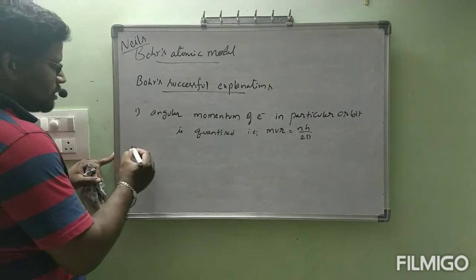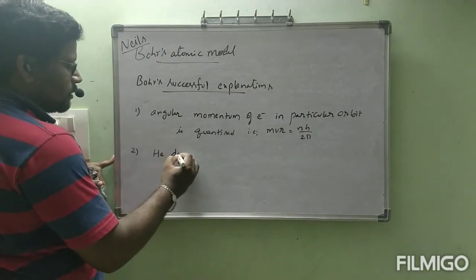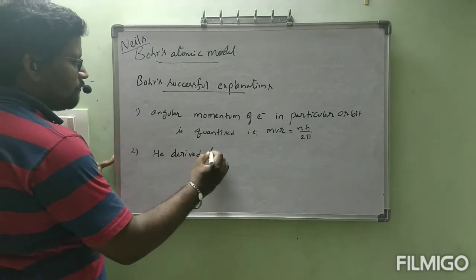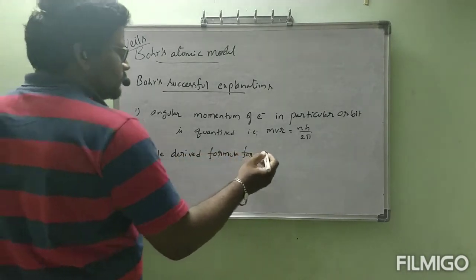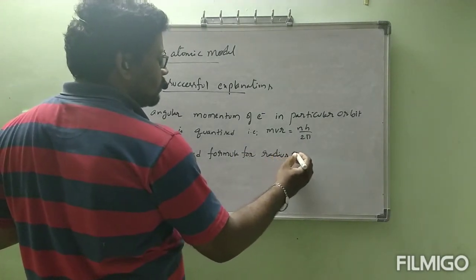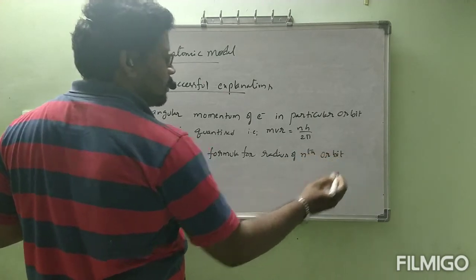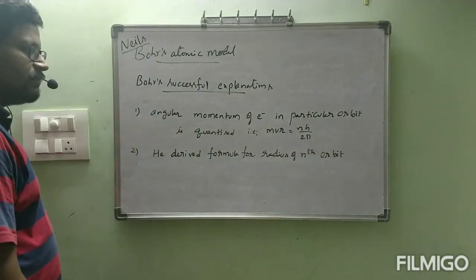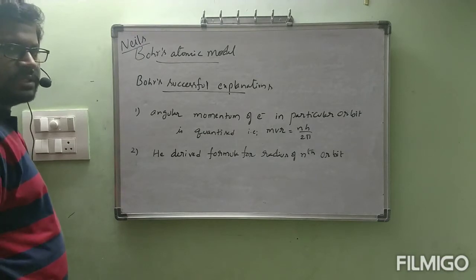Next, second one, he derived formula for radius of nth orbit by using mathematical calculations.